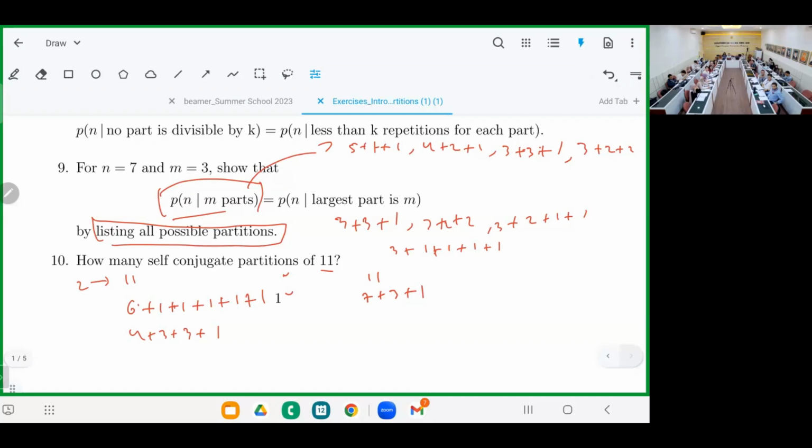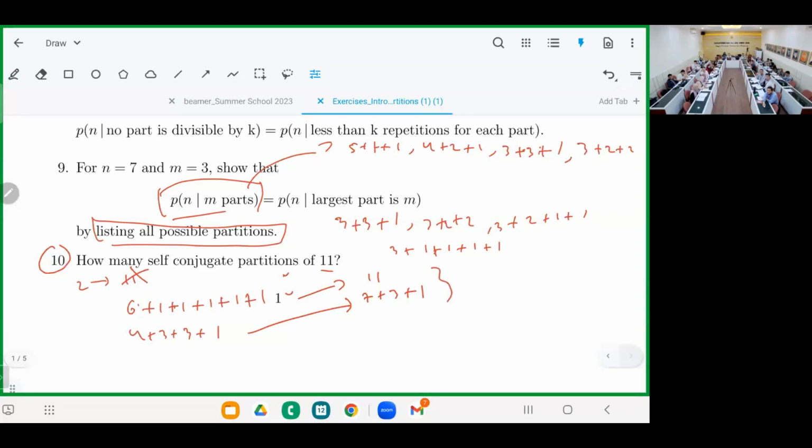Oh, yes, 11 is not self-conjugate. So this one goes to here, this one goes to here. So yeah, correct.